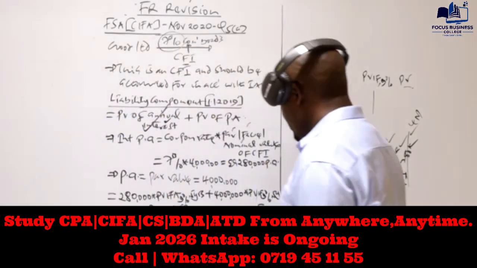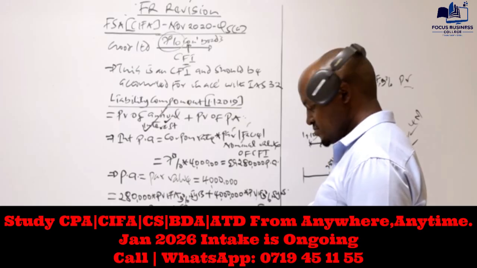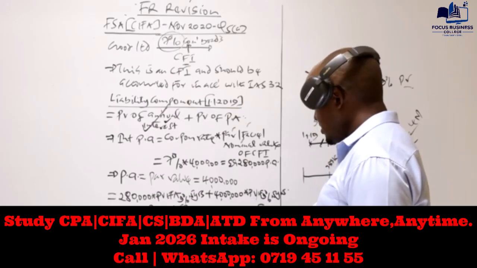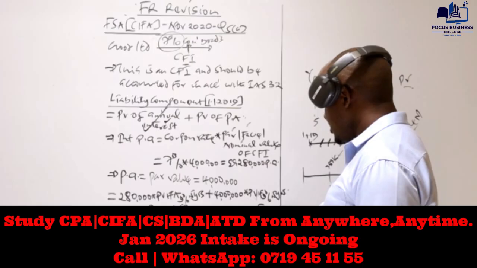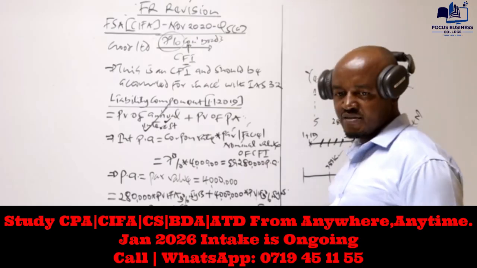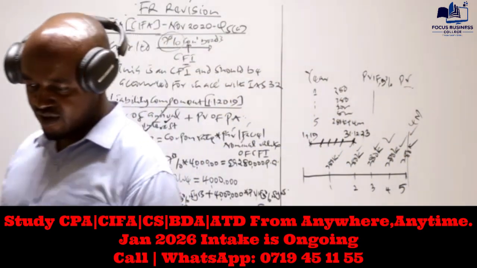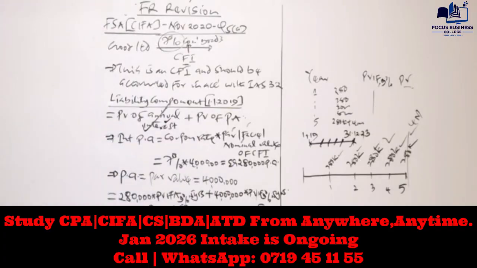And I'm getting a value here of 3,688,828. That is basically the value I'm getting here. You can confirm whether you're getting the same.